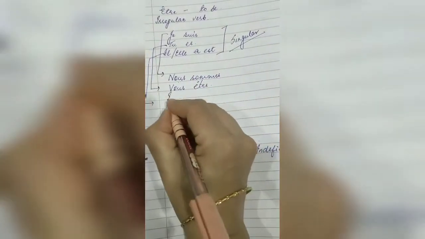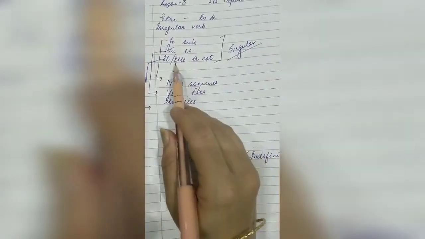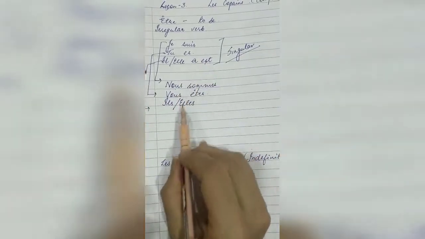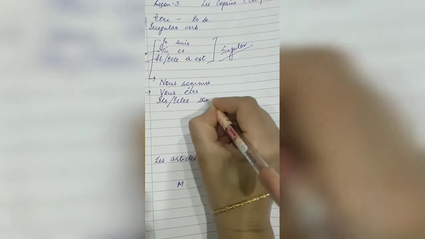What is the plural of il? Ils. And what is the plural of elle? Elles. What is the plural of he is, she is? It becomes they are. And what is that? Sont. It is they are.